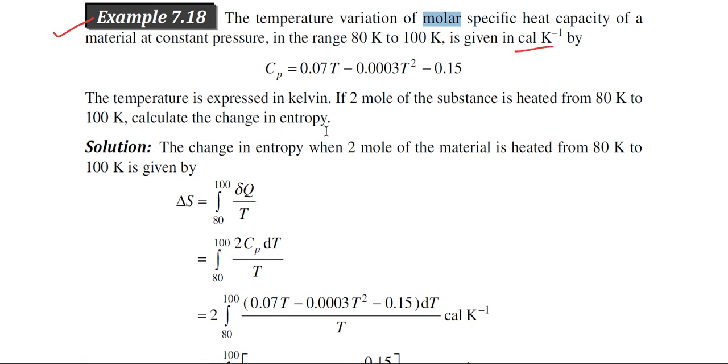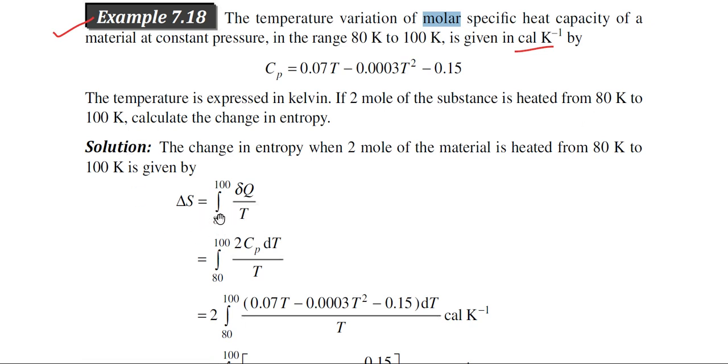So the temperature is changed from 80 Kelvin to 100 Kelvin and there are 2 mole of the substance. What will be the change of entropy? Now the basic formula of entropy, delta S, is the integral from T1 to T2 of delta Q by T, where T1 is the initial temperature and T2 is the final temperature. In the problem, the temperature is changed from 80 Kelvin to 100 Kelvin.